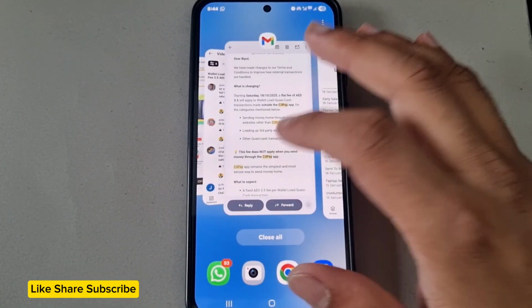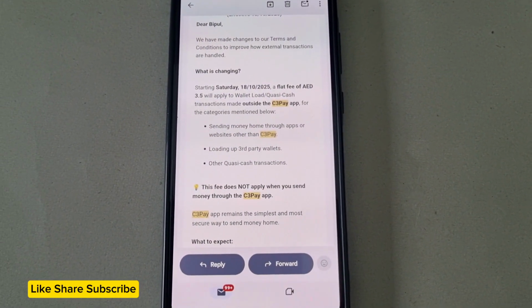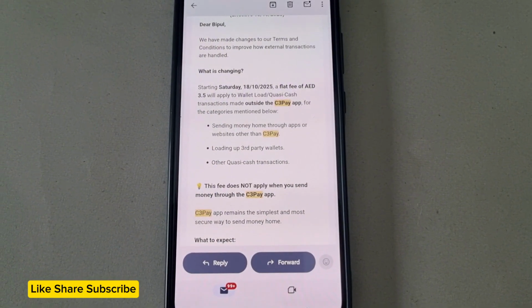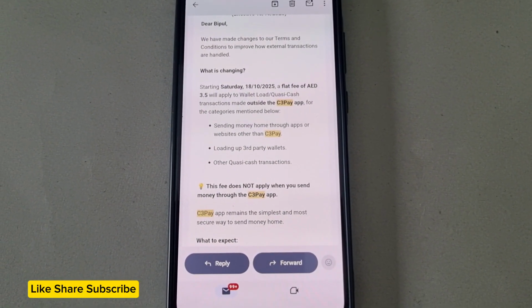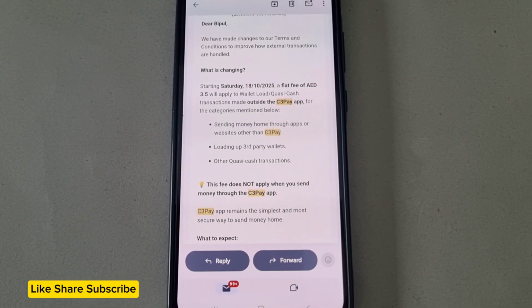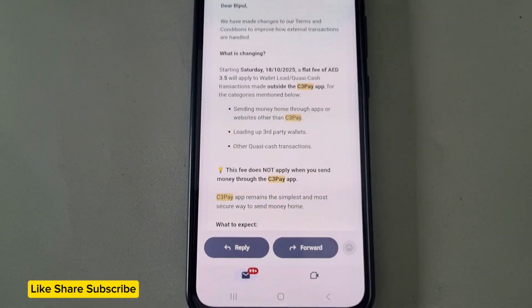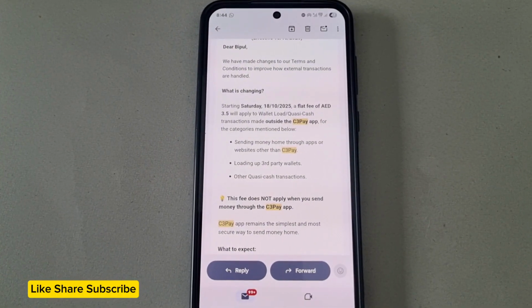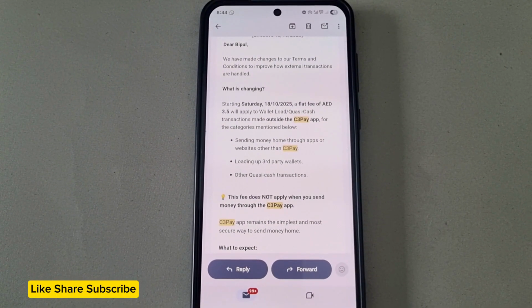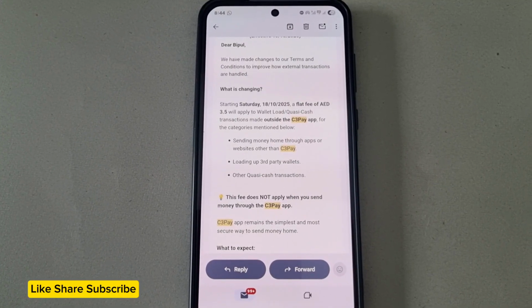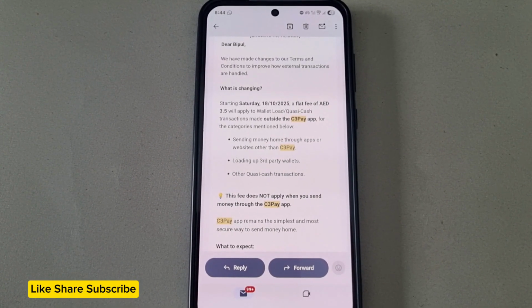And what more is this mail saying? It says if you load any wallet such as Botim wallet, or any Cashna wallet or any other wallet, in that case also C3Pay will charge you 3.5 AED. And for other Quasi-Cash transactions, if you make any online transaction that gives access to C3Pay and you are not directly using your C3Pay app, in that case also C3Pay will charge you 3.5 AED for each and every transaction.